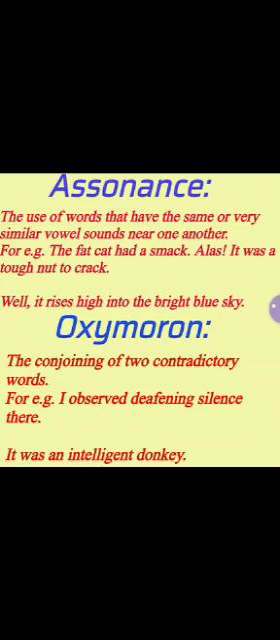Oxymoron. Oxymoron is the conjoining of two contradictory words. When you use two contradictory words together, that is called oxymoron. Like "it was an intelligent donkey." One time you are saying intelligent, and then you are calling it a donkey, so you are using two contradictory words.